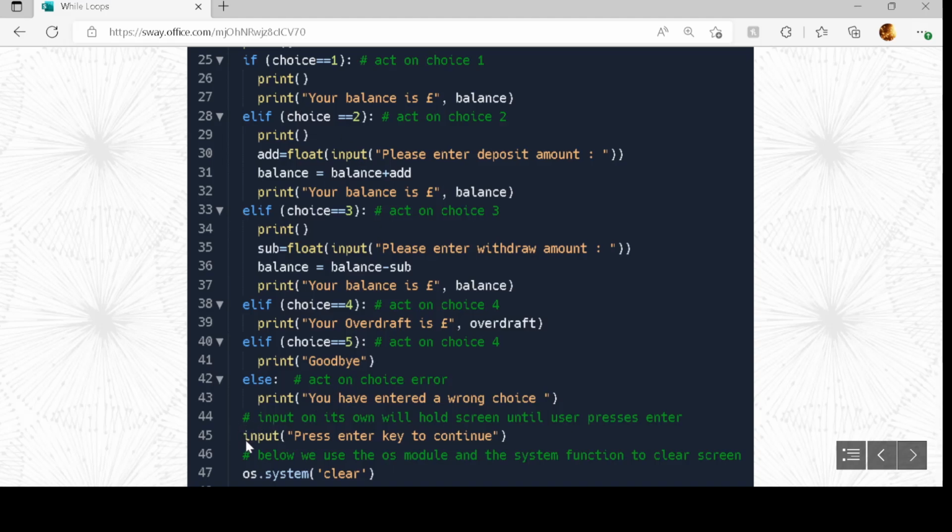And then we come down here. After our if elif, we want to hold the information on the screen for a little while. So we've got input, please press enter key to continue. So it holds information on the screen for a while. They press the enter key and then the screen is cleared and we start displaying the menu again.